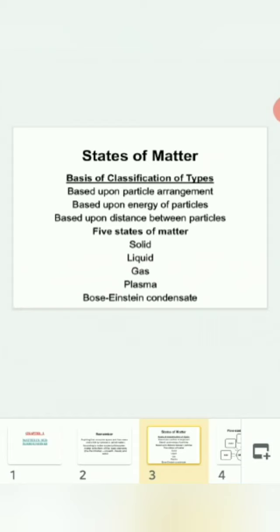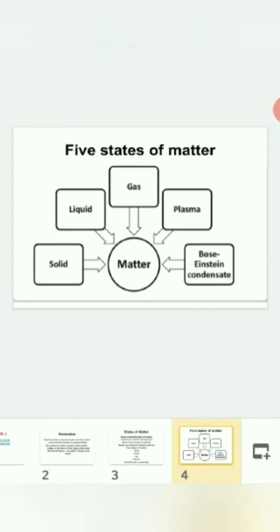Bose-Einstein condensate is the fifth state of matter, which was discovered by Bose and Einstein. Together they worked in this field. Satyendranath Bose and Einstein did work in this field, and it's the fifth state of matter, which is a very low density gas that is super cold, almost at absolute zero. So Bose-Einstein condensate becomes the fifth state of matter. Here you can again see the five states of matter: solid, liquid, gas, plasma, Bose-Einstein condensate.